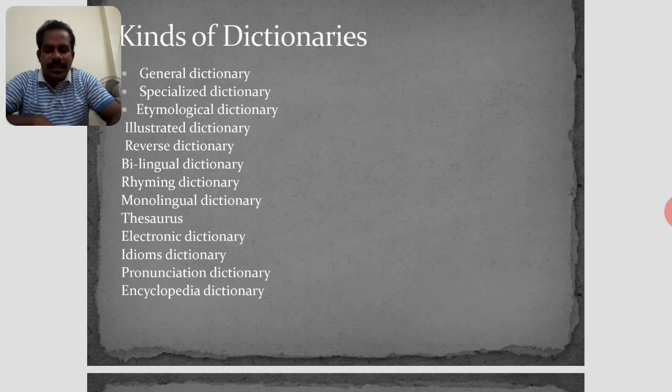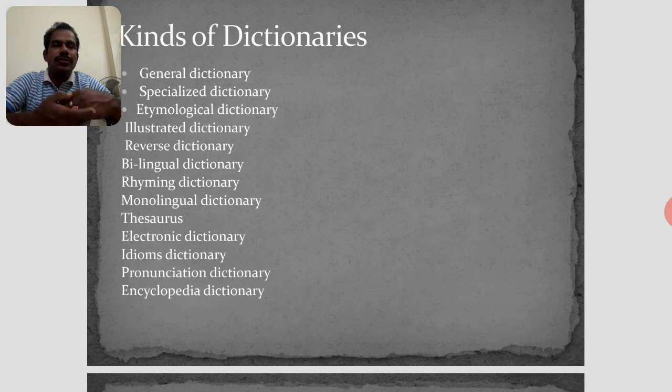General dictionary. It gives the general meaning or meanings of a word. For example, the best example is the Oxford Dictionary of English, which gives general meanings. Whatever word you come across in the newspaper, this dictionary can clarify our doubts.